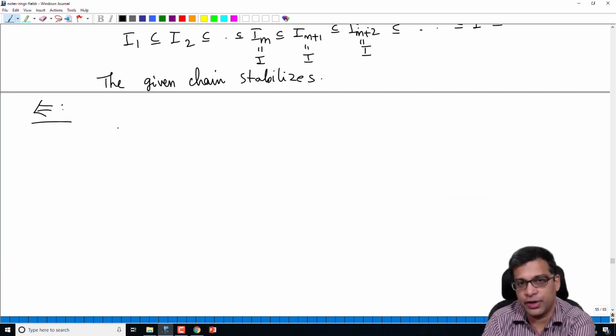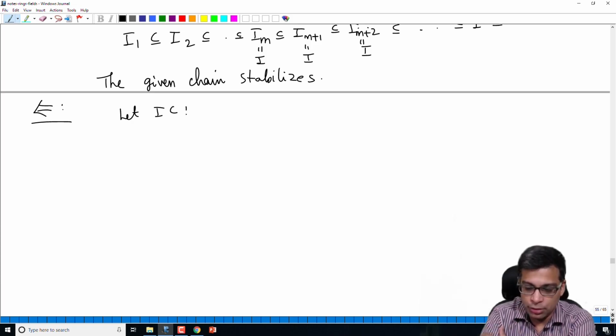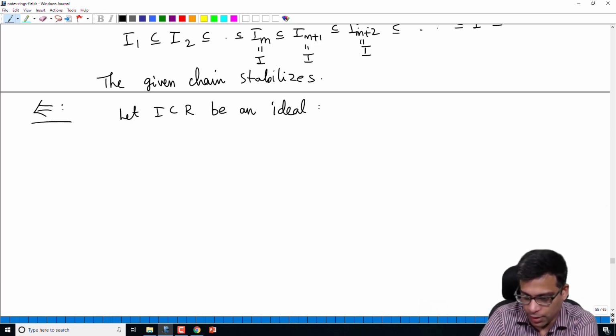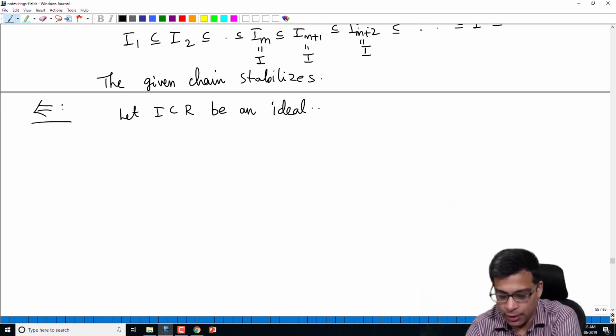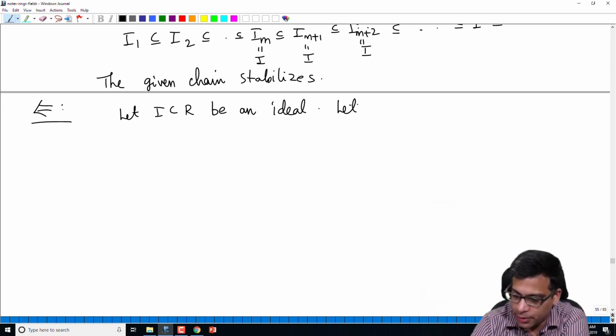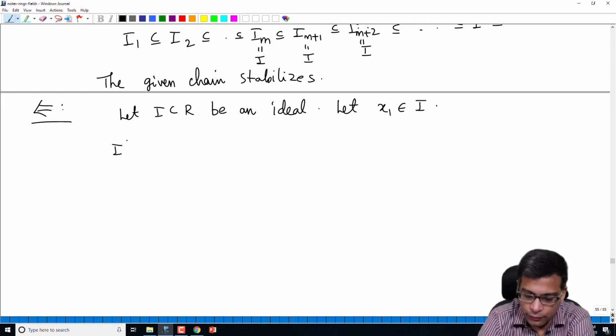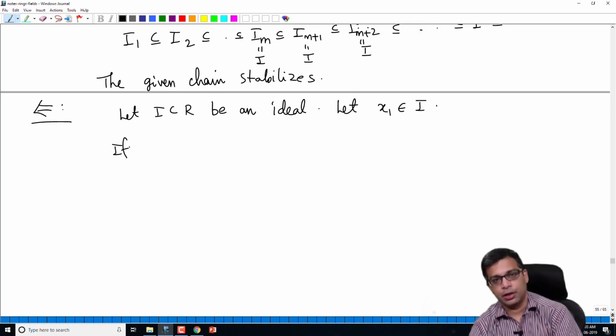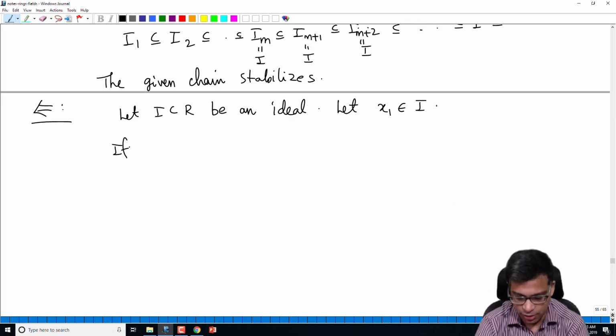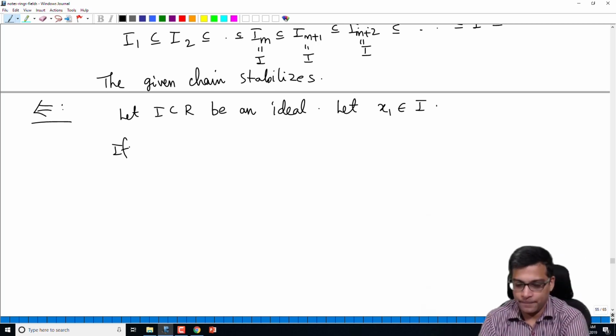We assume that every ascending chain of ideals stabilizes, and we want to show that every ideal is finitely generated. Okay, this is easier. So let's take an ideal and choose an element of I. So let x1 be any element of I. Of course, there are elements of I. I is a non-empty set, right? An ideal is by definition going to contain the 0 element, so it's non-empty. So I can take an element.